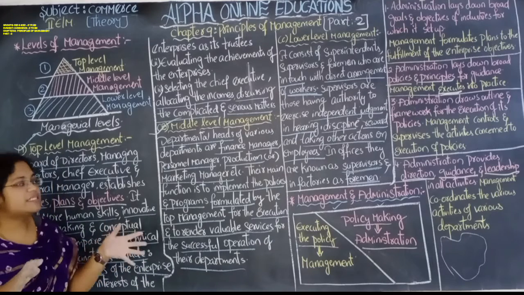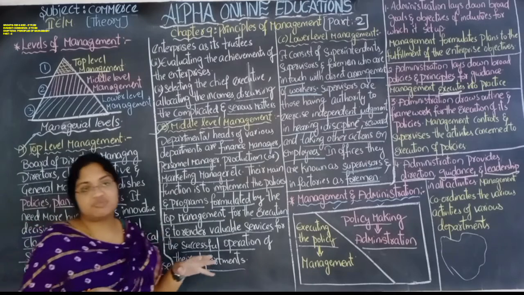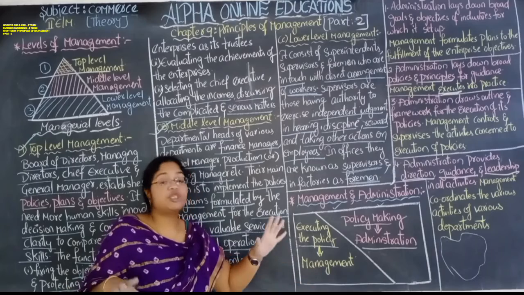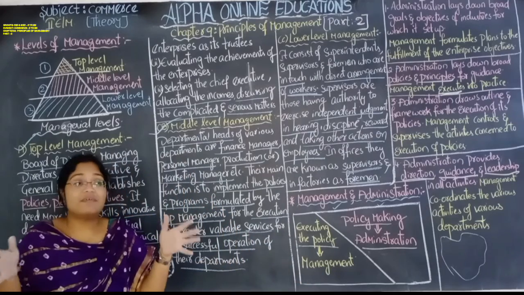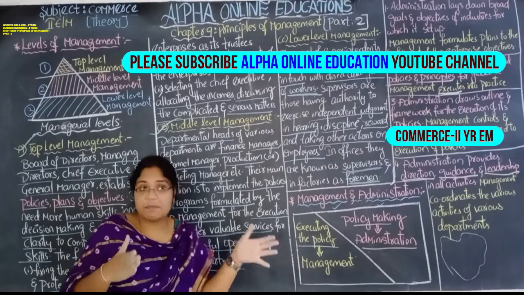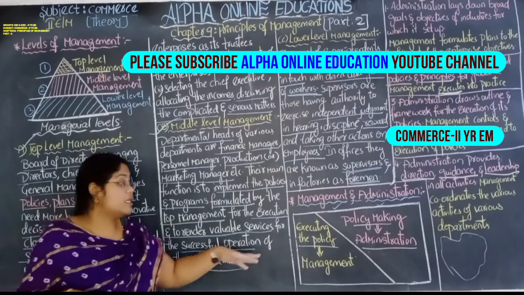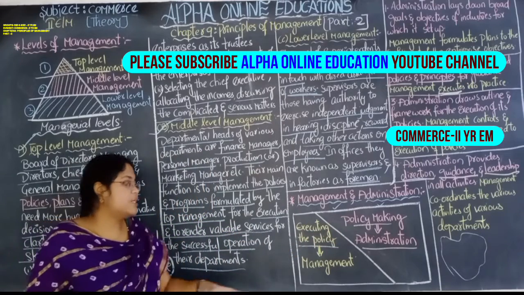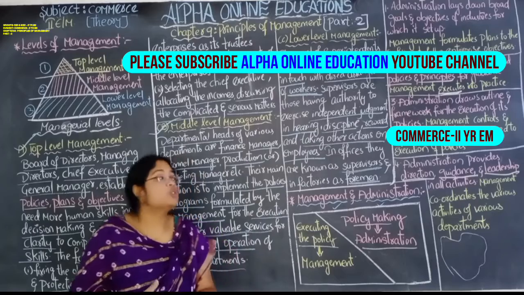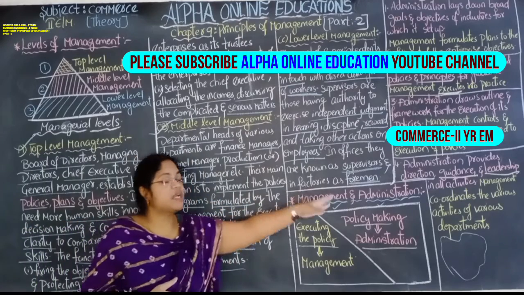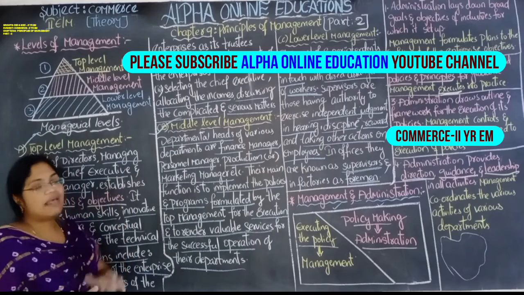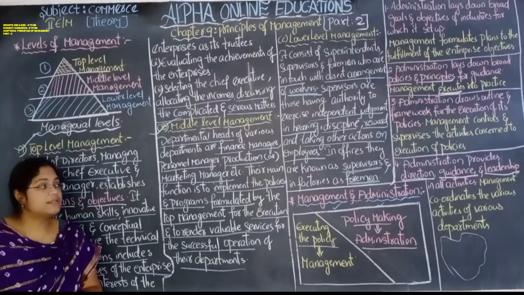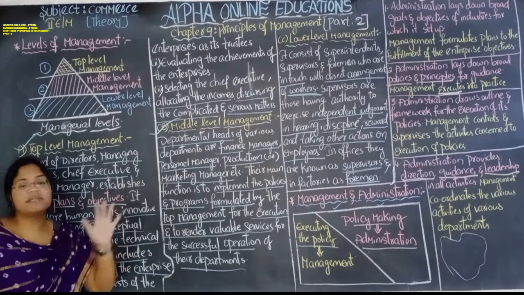In this way there is a difference between management and administration. Administration is just at the top level, they will do nothing, but management has to do everything. Whatever the plans, policies and principles are made by the administration have to be executed by the management only. So this is the difference between management and administration, and this is about the levels of management. Let us meet in another session with a new topic. This session is completed up to here.